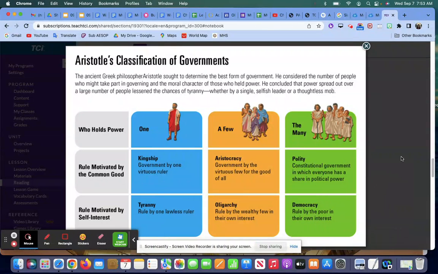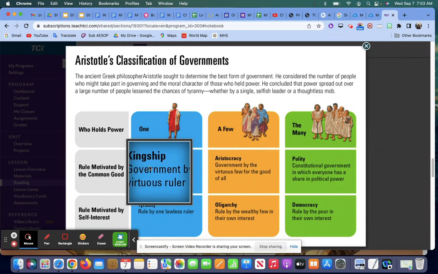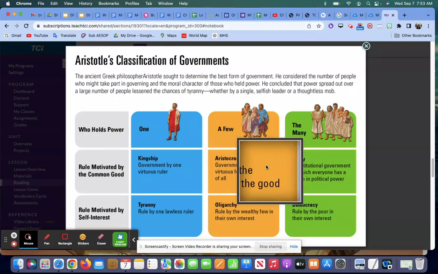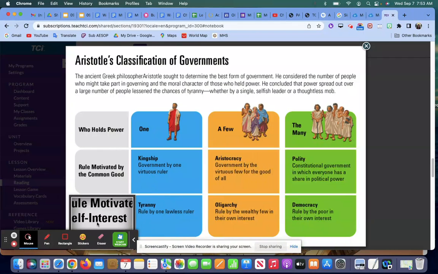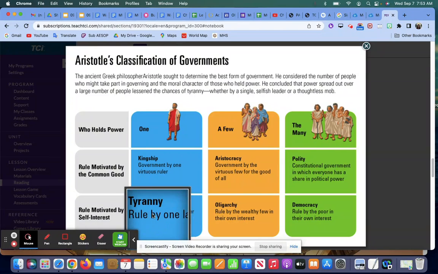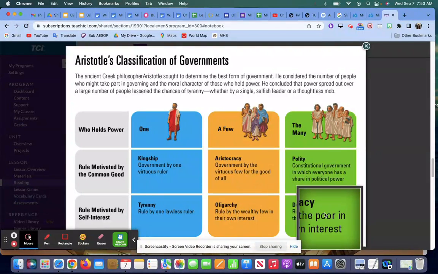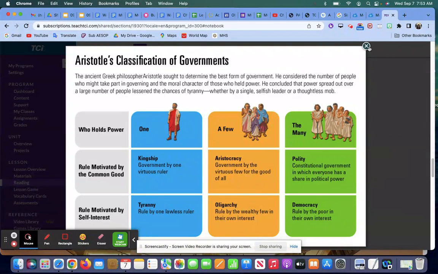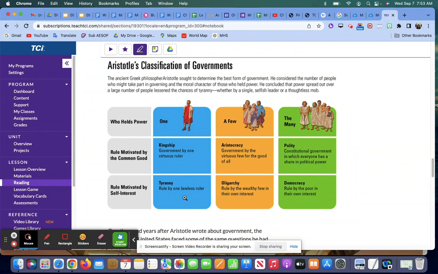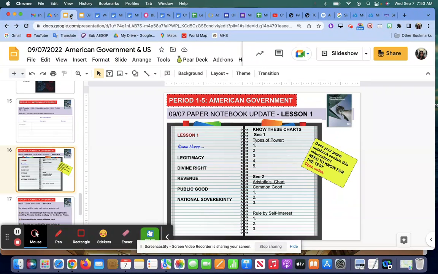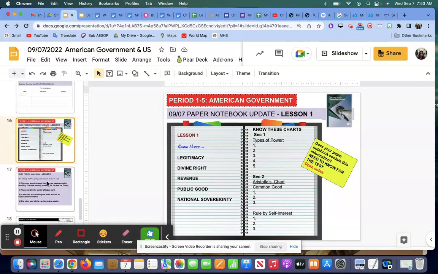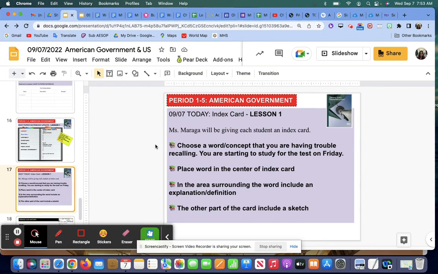So you want to take a look at the 3: kingship, aristocracy, polity, and when you're looking at self-interest, tyranny, oligarchy, democracy. And their notes, you don't need to write down every single word that you're seeing here, but you do need these to help you out on the test for Friday. Consider this your review. The other thing that you are going to be working on today is an index card.